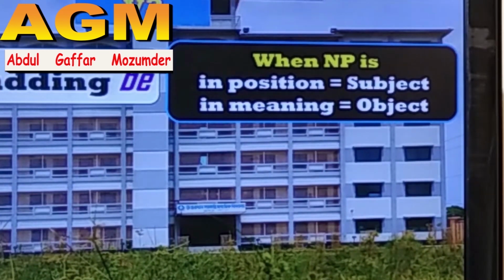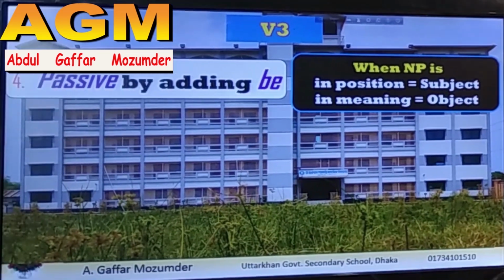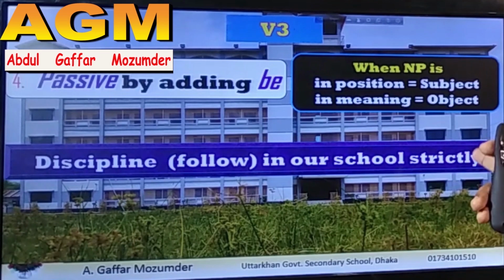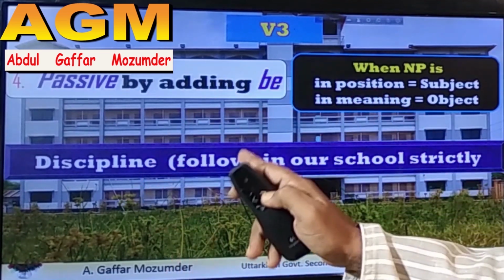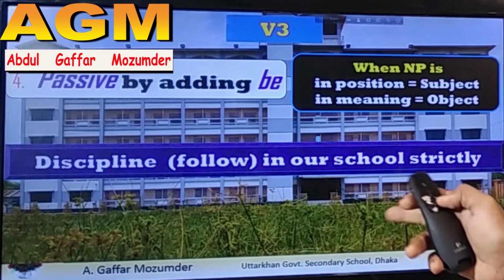But the difference is that here it sits in the subject position, right, but in meaning it expresses the meaning of object. If I give an example, I think it will be clearer to you. Look, discipline follow in our school strictly.